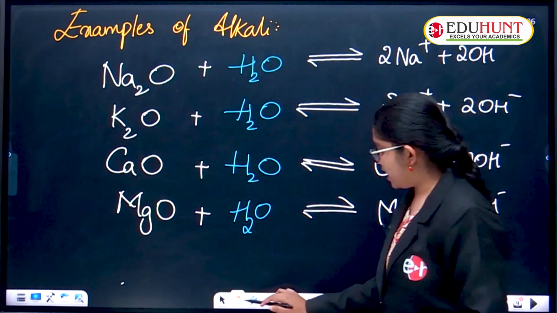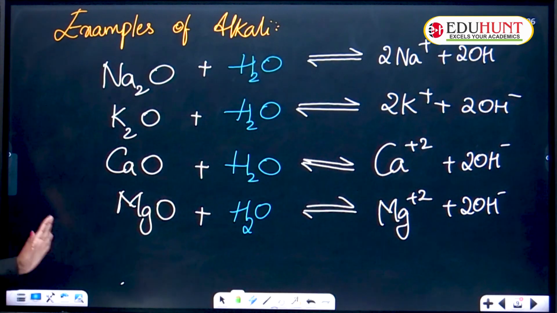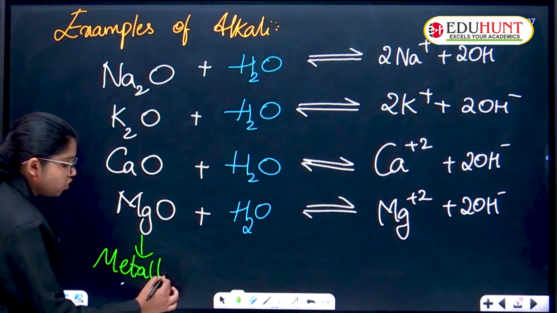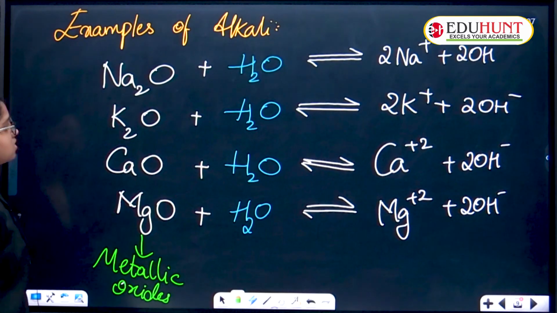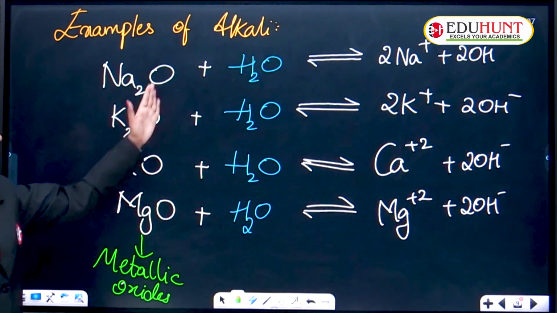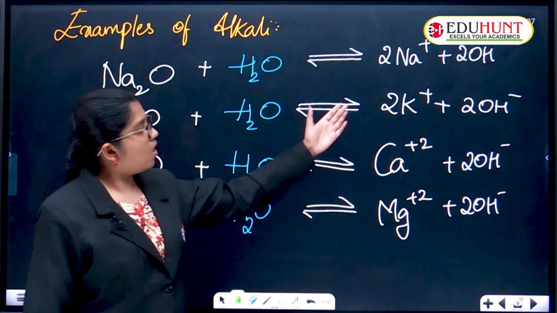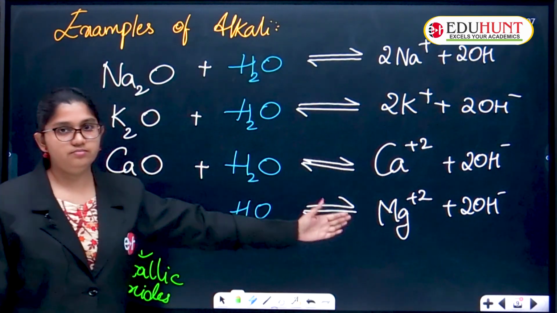These are all examples of metallic oxides. What are all these, children? These all are metallic oxides, and simple metallic oxides are bases. What about this H2O? Water. When these both react, they furnish OH minus ions. Clear? Okay, including the ions. Fine.